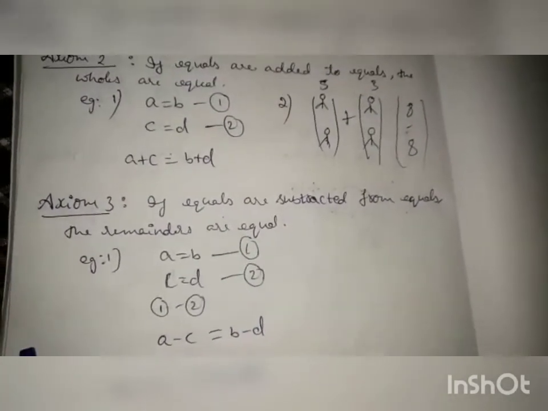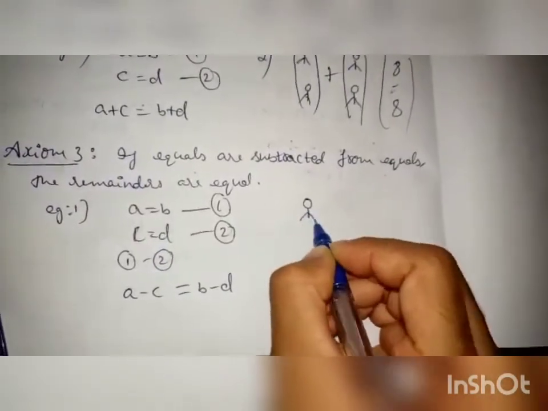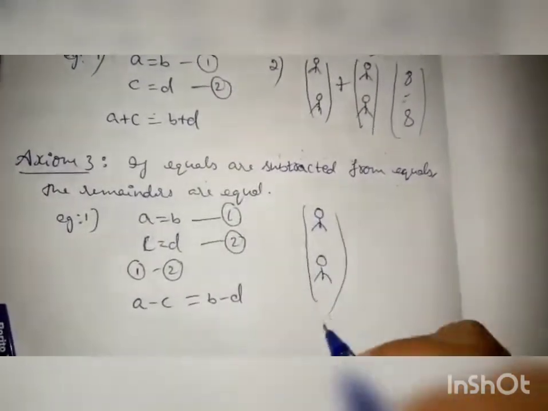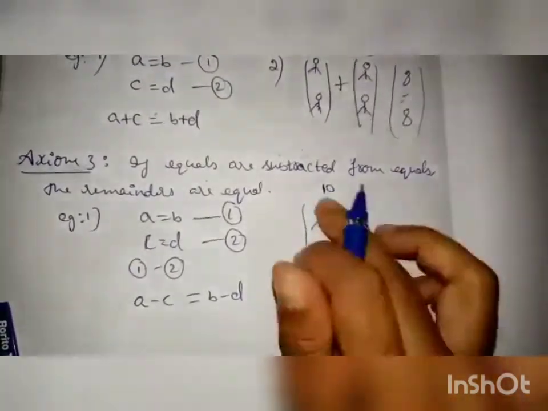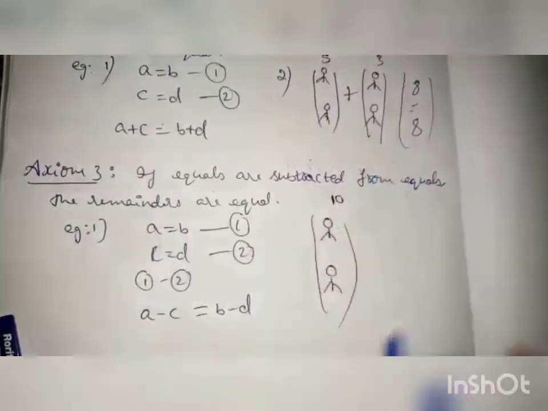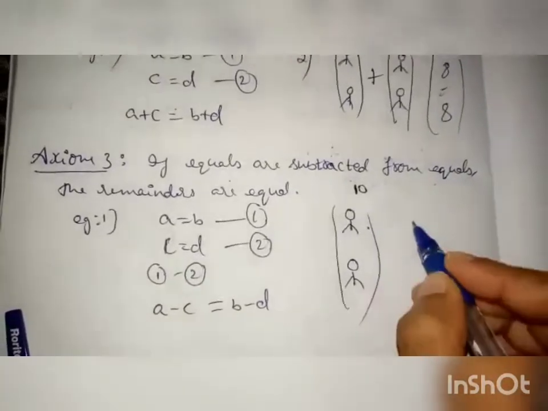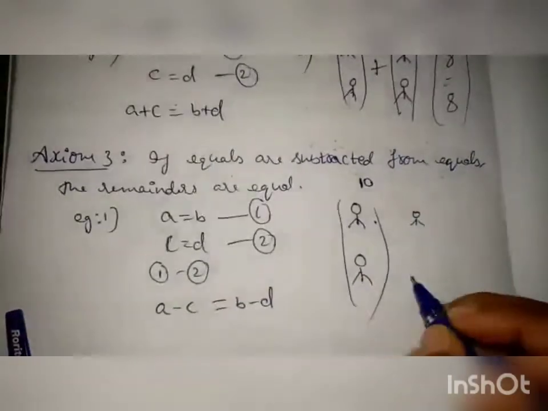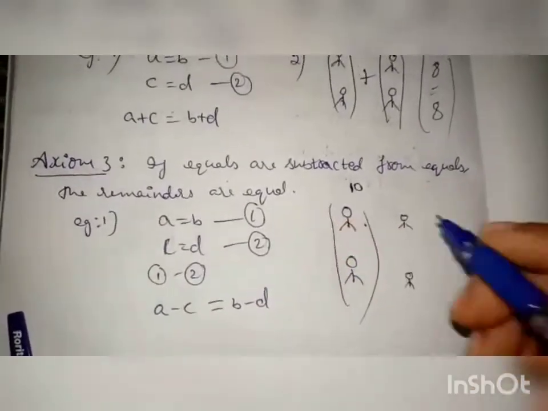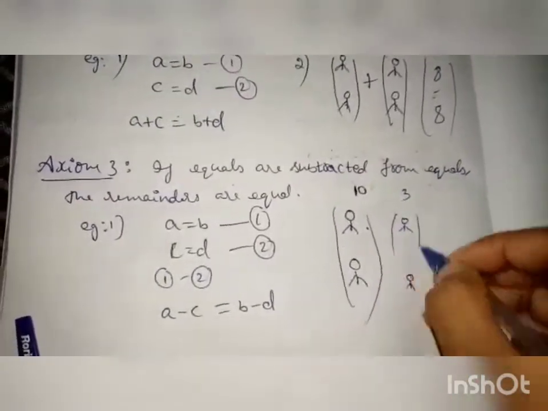So remainders will also be equal. Let me take one more example. There were 2 members. For these 2 members, one person gave 10 chocolates. The same number of chocolates, 10, these 2 members got. Then when they reach home, each of them has a younger brother, so they gave 3 chocolates to their younger brothers.